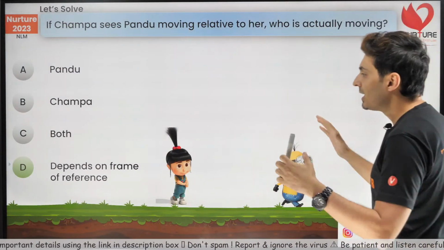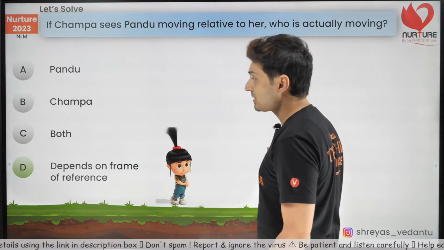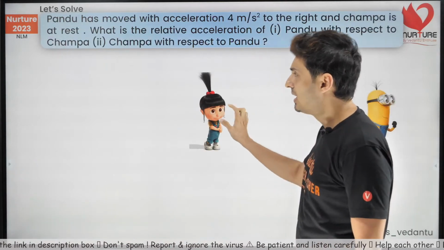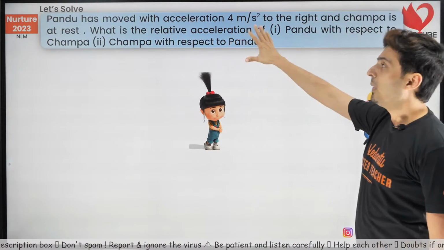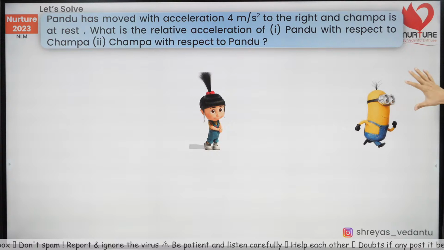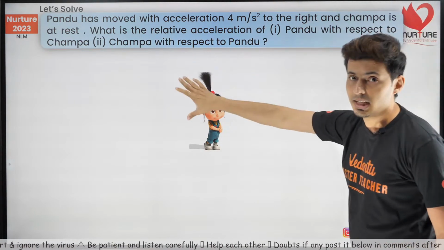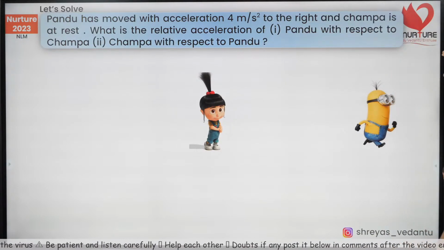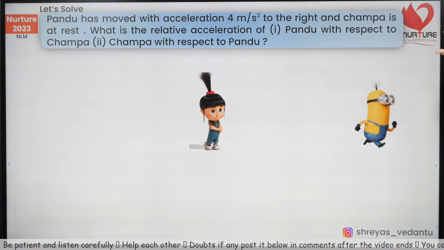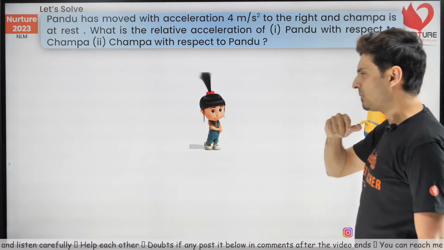Keep this in mind. So it always depends on the frame of reference. Now look at the next question. It's slightly different. Pandu has moved with an acceleration of 4 meters per second square to the right and Champa is at rest. So again, quick question. What's the relative acceleration of Pandu with respect to Champa and Champa with respect to Pandu?